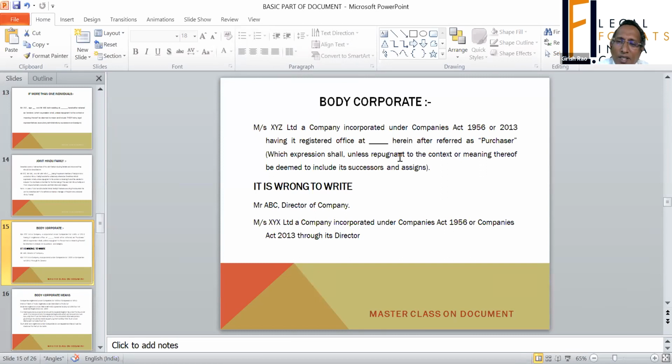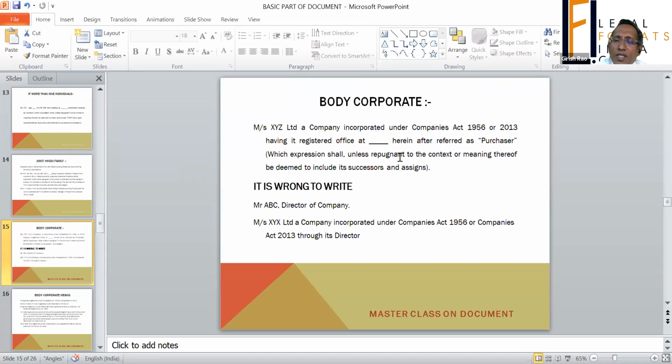In some cases, I found that it is written as Mr. ABC, director of the company. It is totally wrong. ABC might be director of 10 companies. It doesn't make a difference, so this doesn't even indicate that the document is executed by the company.